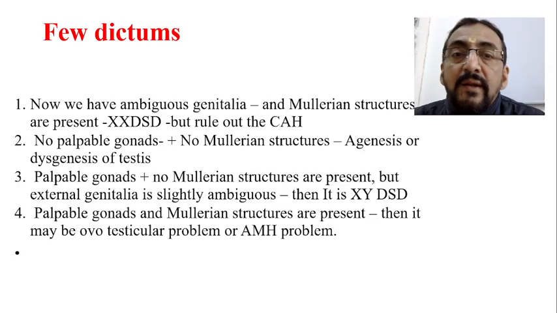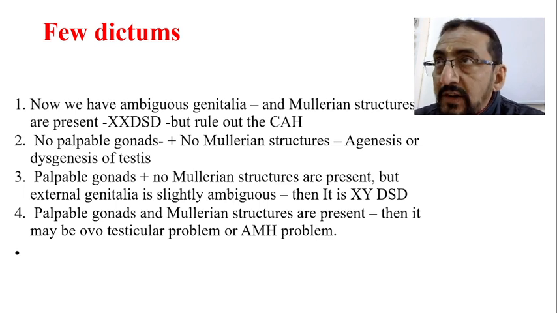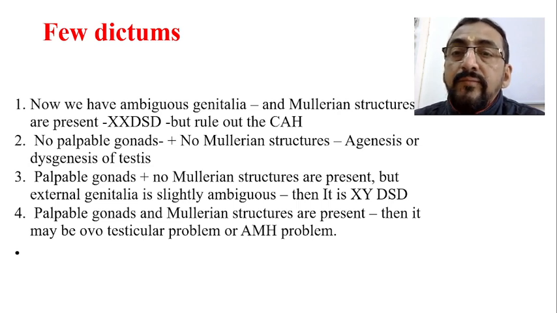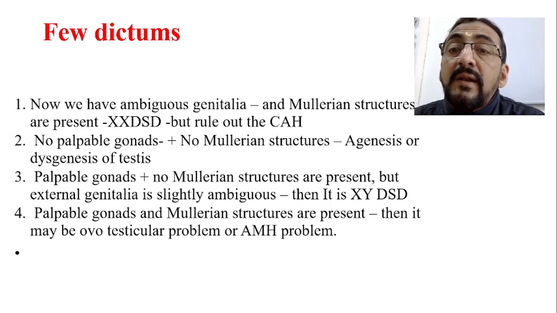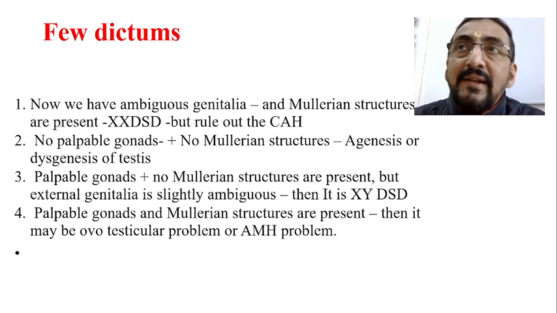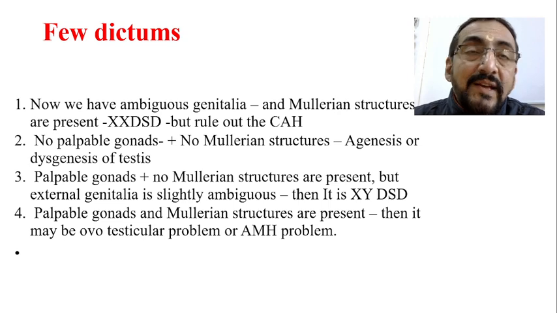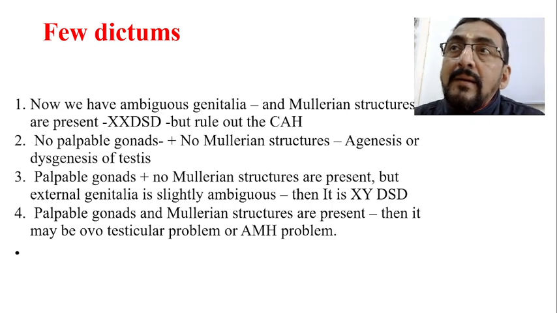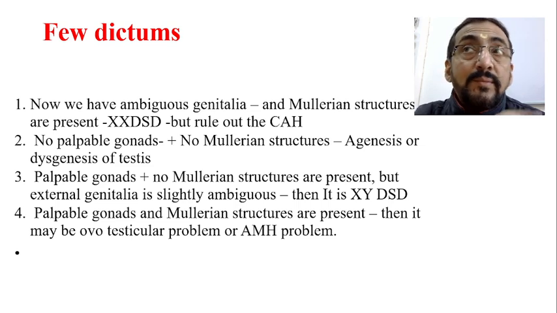Before that, there are a few dictums we need to understand. Now we have ambiguous genitalia and Mullerian structures are present. Mullerian structures present means it is female, as there is no production of anti-Mullerian hormone. So it is definitely female, XX DSD. But we have to rule out CAH, congenital adrenal hyperplasia. I will tell you why in the next class.